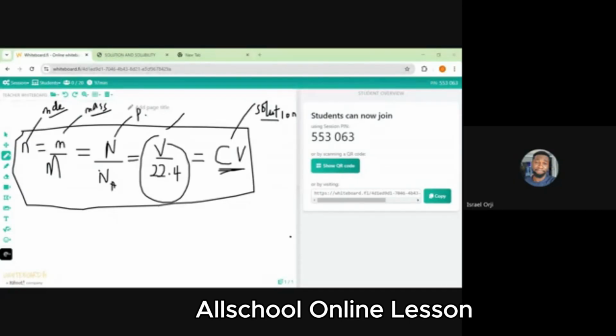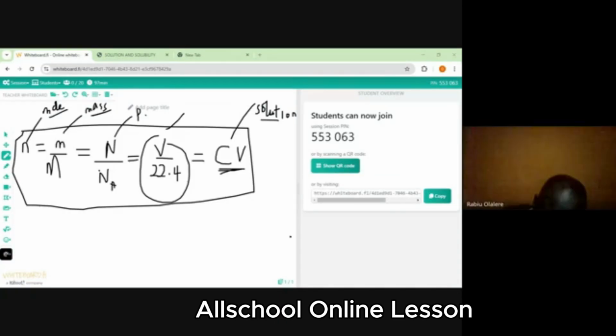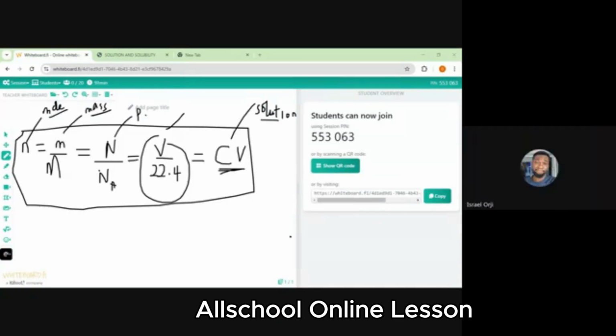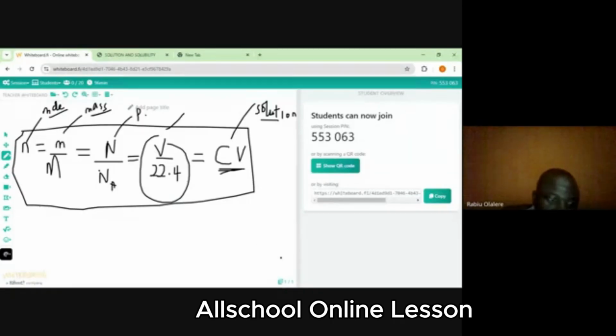The precipitate of PbS was found to weigh 5.02 gram according to the equation: Pb(NO3)2 plus H2S gives PbS plus 2HNO3. The percentage by volume of hydrogen sulfide in the air is. So we are given this, and that is stoichiometry.